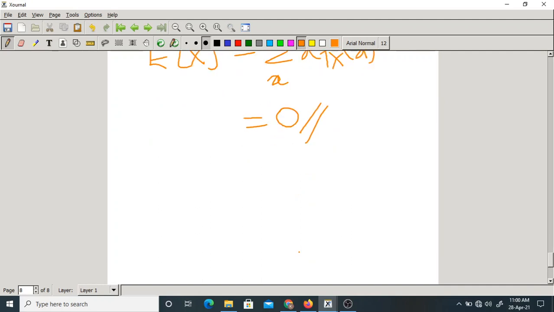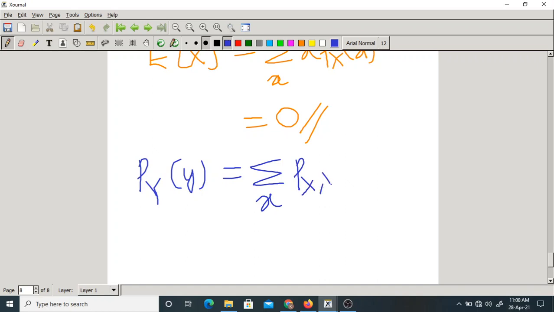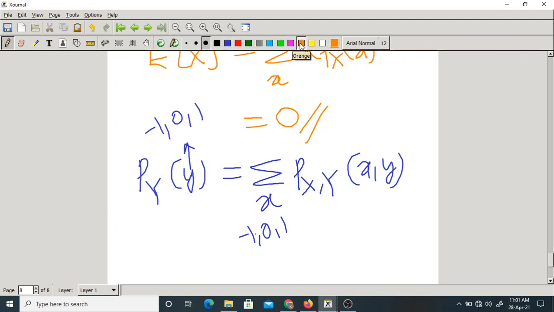Now, in the same way, you have to find the marginal PMF of y, Py of y. How to find it? You should take the summation over x of Px,y of x comma y. Here x varies over minus 1, 0, 1, and y also varies over minus 1, 0, 1. You find this marginal PMF. What do you get?